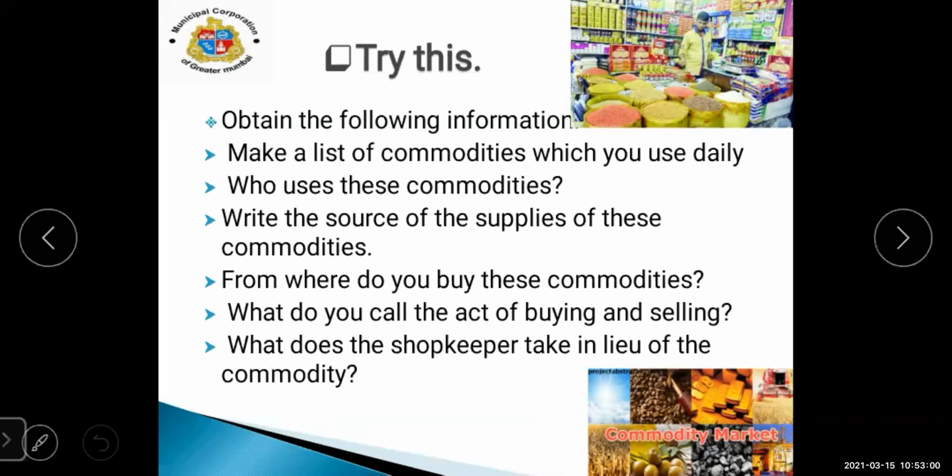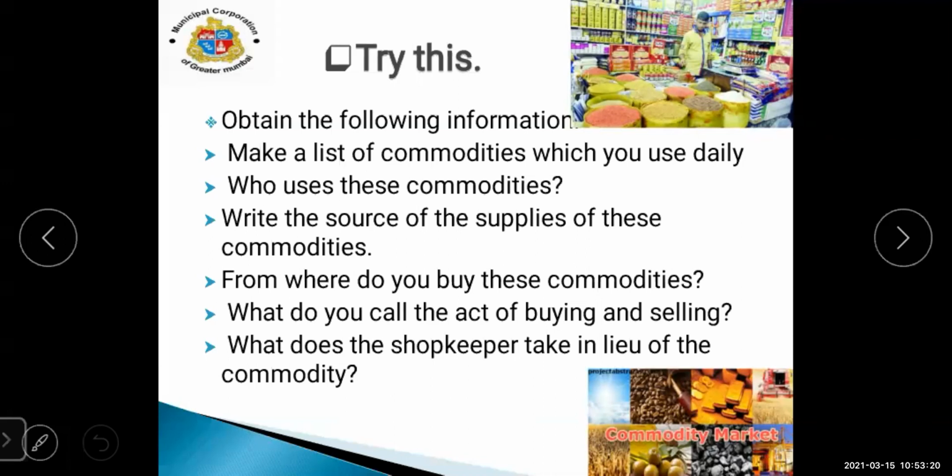Yes, this activity also we have done. This activity was about the things you purchase. You have to make a list on a daily basis of which things you require. Yes, first preference, then second preference, and third. These are the things we have made the list of also.